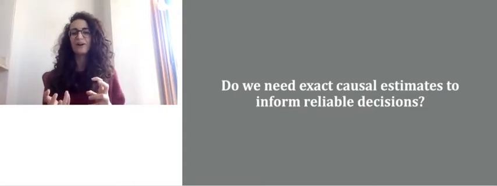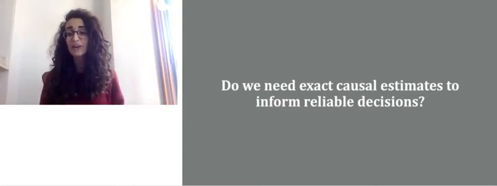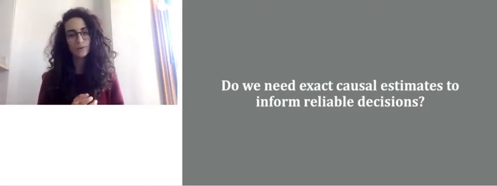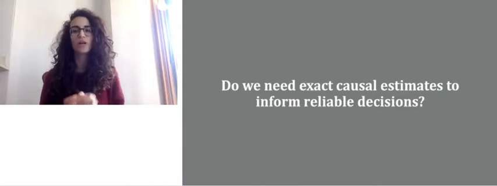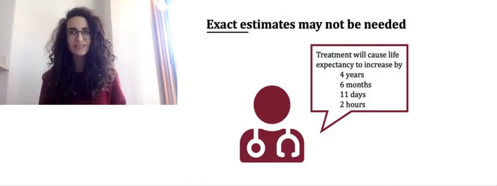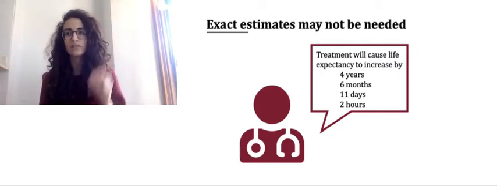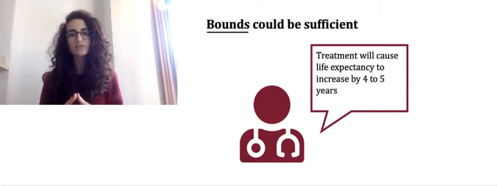And now the question becomes, do we really need exact causal estimates to inform reliable decisions? And the answer is sometimes no. Let's look back at the example of the physician who's trying to decide whether or not to treat her patient. In this situation, asking models to make statements like, the treatment will cause the life expectancy to increase by 4 years, 6 months, 11 days, and 2 hours is overkill. It's often sufficient to say that the treatment will increase life expectancy by 4 to 5 years.